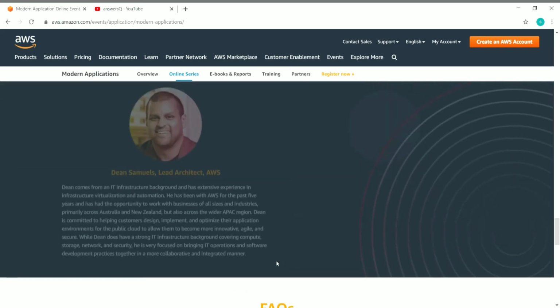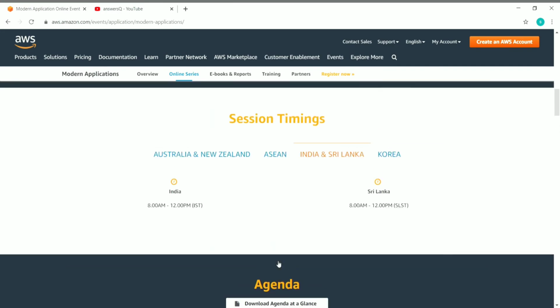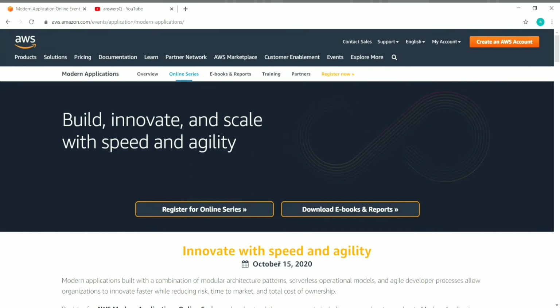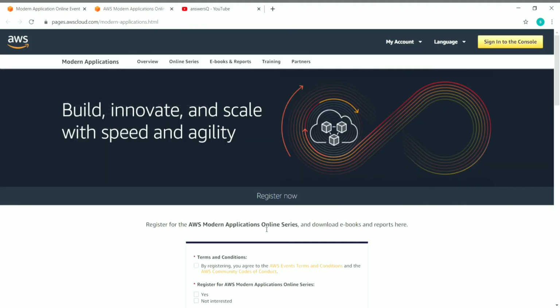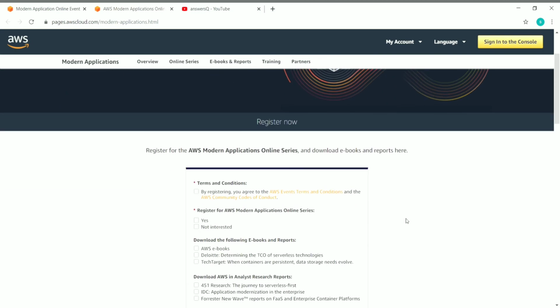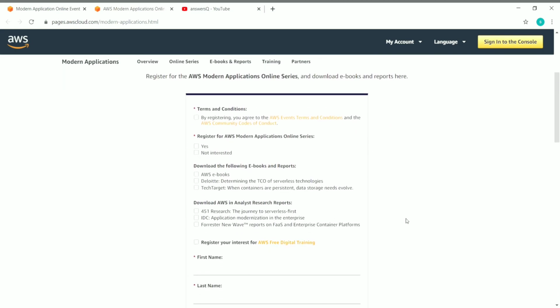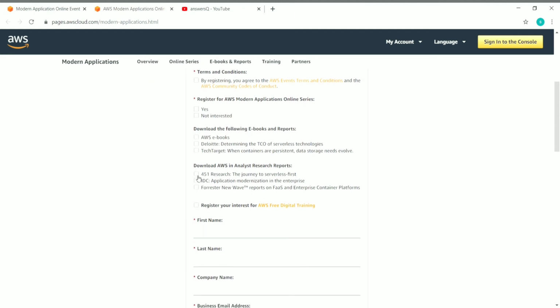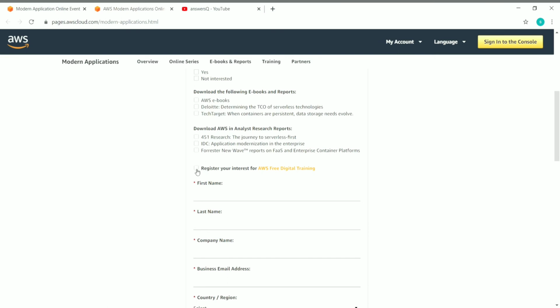Okay, now let's see how to register for this online training program that's going to be conducted by Amazon Web Services. So you can see here, register for online series at the top of the page itself. Just click on it. So once you click on the register button, you will be directed to this page, and in this page you can find a form which you need to fill out for applying for this online training by Amazon. So you have to check all these boxes here, like terms and conditions, register for AWS modern applications online series, and then check these boxes here for downloading certain things, and then check this one here,